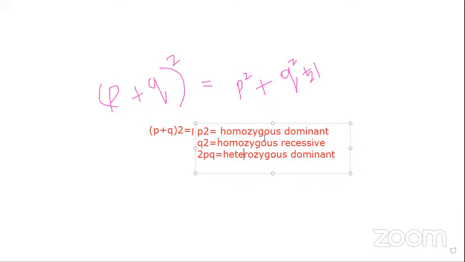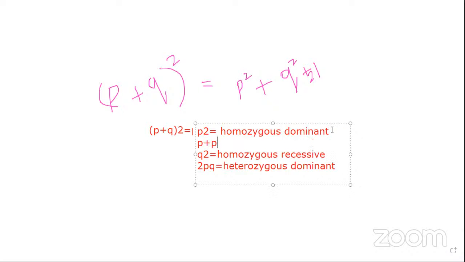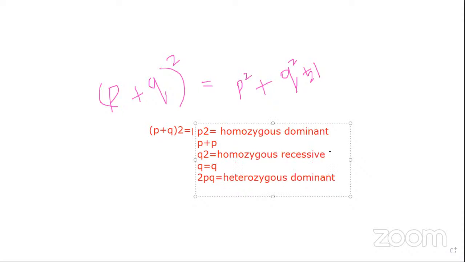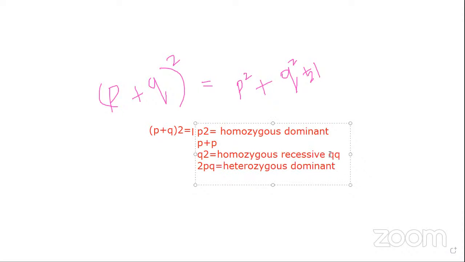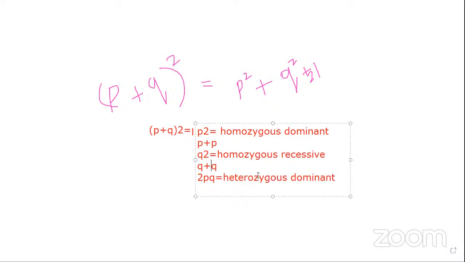So p plus q whole squared is equal to 1. So you have to mention p squared and q squared. P squared is a dominant character, and it's also homozygous. Here p plus p is equal to p squared. Likewise, q plus q is equal to q squared.